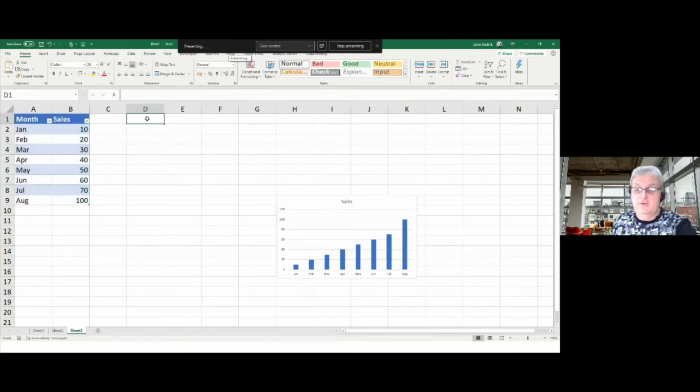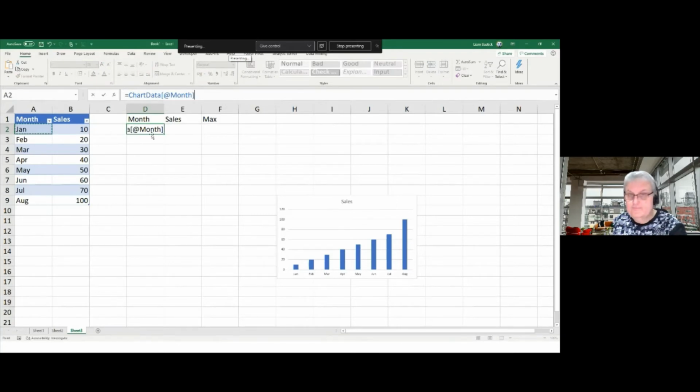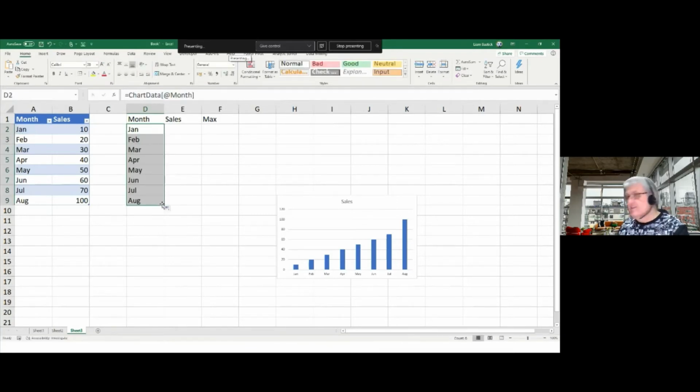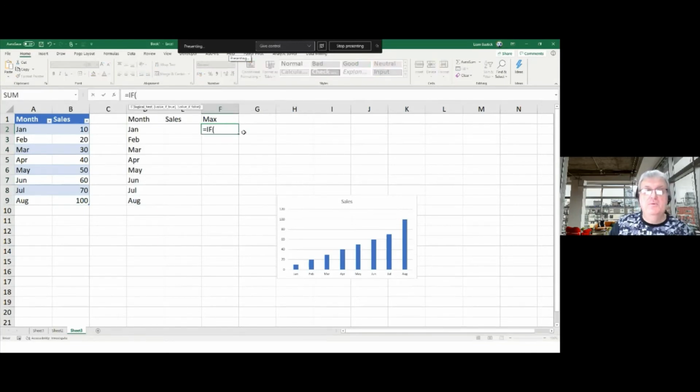So what I'm going to do is going to have my month, and then I'm going to have my sales, and then I'll have my max. My month is just simply going to be equal to this going across. My sales I'll come back to in a minute. The max is going to be equals if, open brackets, this value here equals the max of this range, and you can see it's using structured referencing here, but so if it equals that, then it's going to use that value. Otherwise it's going to be 0.